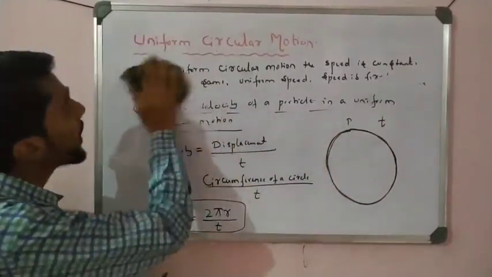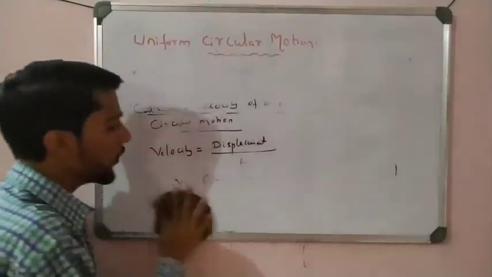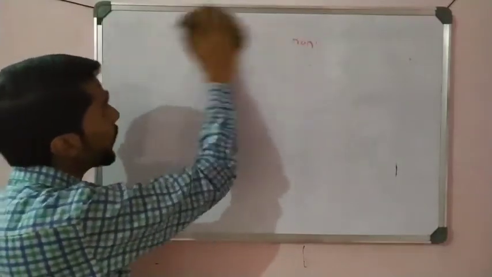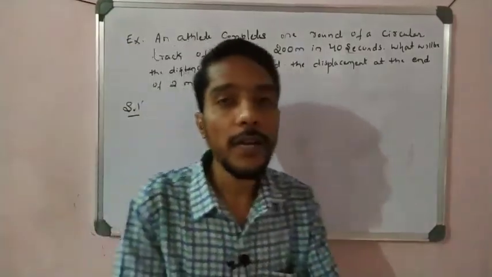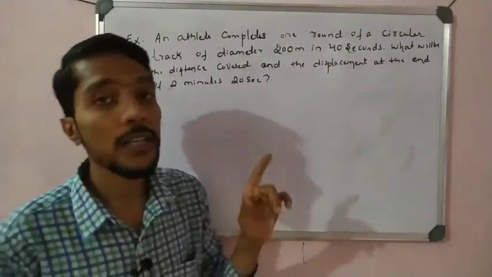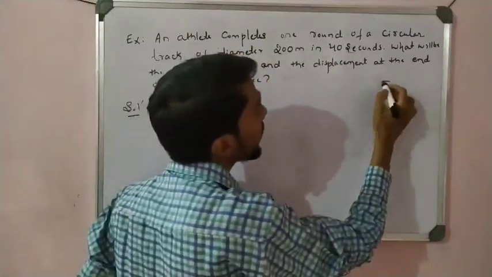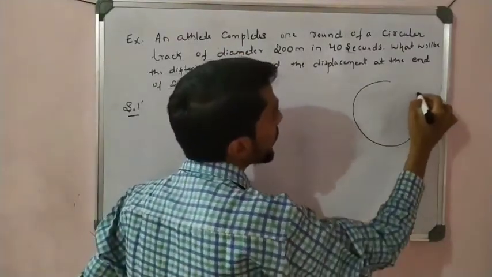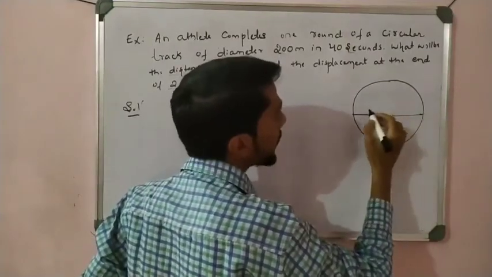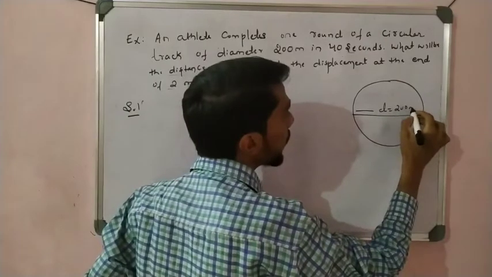Let us take one example based on uniform circular motion, students, where we use this formula to calculate the velocity. Now take this question. An athlete completes one round on a circular track. I can draw a circle with an object on the circular track, and the diameter of the circular track is 200 meters.